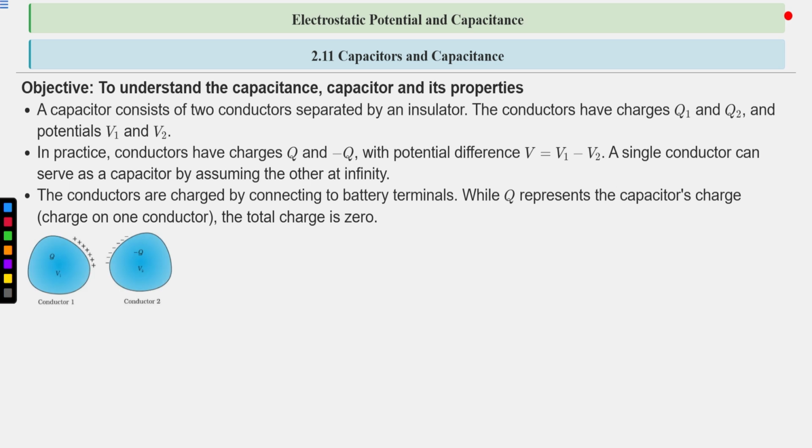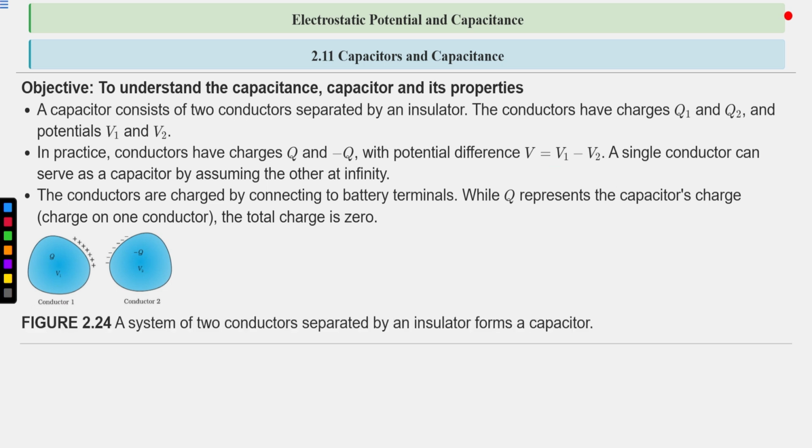So this is the diagrammatic representation. One conductor will have plus Q charge. The other conductor will have minus Q charge. This conductor is at V1 potential. This conductor will be at V2 potential, such that the potential difference between them is V1 minus V2. V1 is at higher potential due to positive charge, and V2 is at lower potential due to negative charge. This is conductor 1, this is conductor 2, and the medium between these two conductors is an insulator. Figure 2.24: a system of two conductors separated by an insulator forms a capacitor.